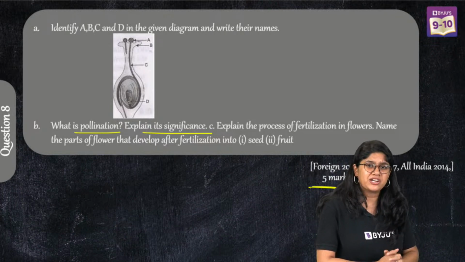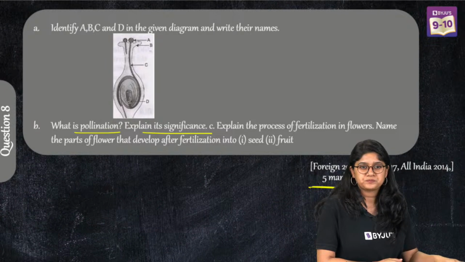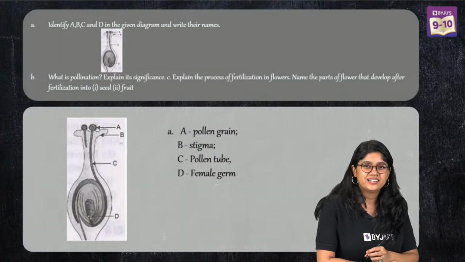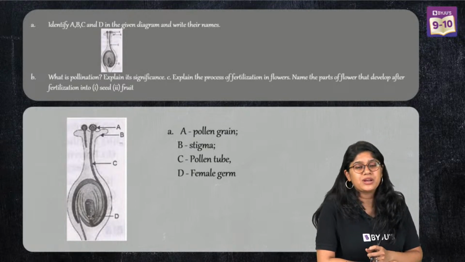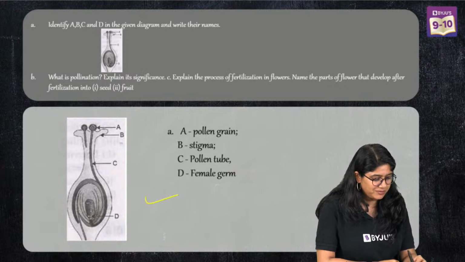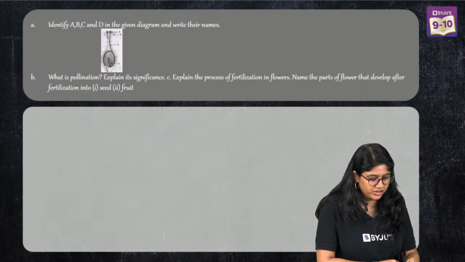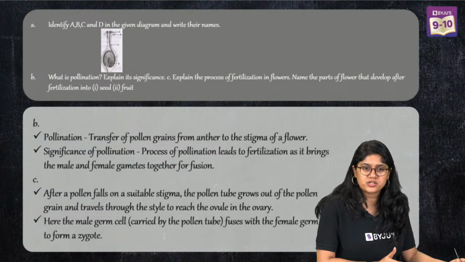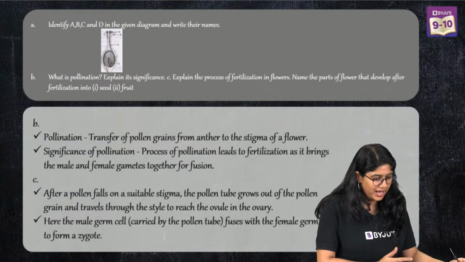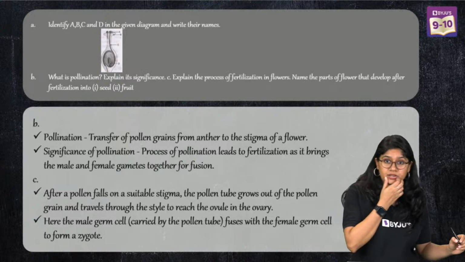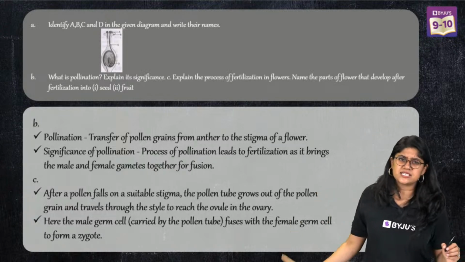You can just mention the pathway. You will have the notes, but don't worry. Okay, this is how you can mention it. And of course, here we have the functions of it. What is pollination? Why is pollination important? What will happen after the pollination is done, after the fertilization is done? So this is how you can write. This is very easy.